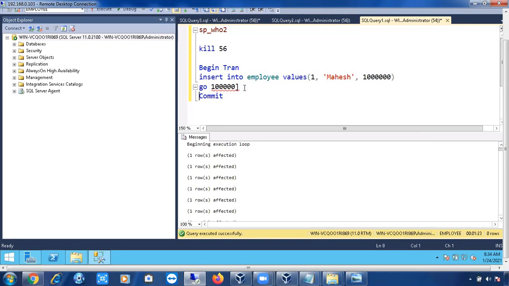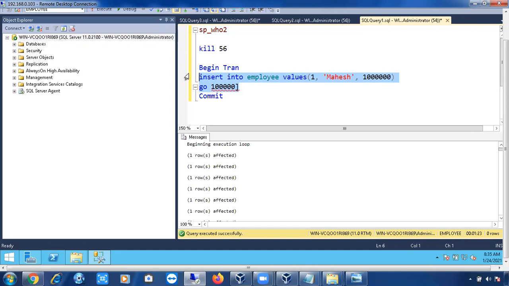If you don't give begin tran and commit, SQL Server will give begin tran and commit automatically, through the database engine.